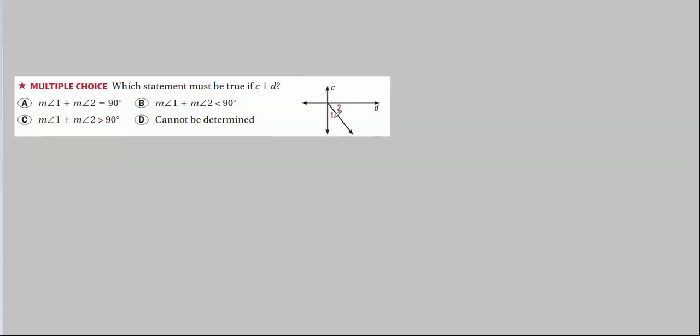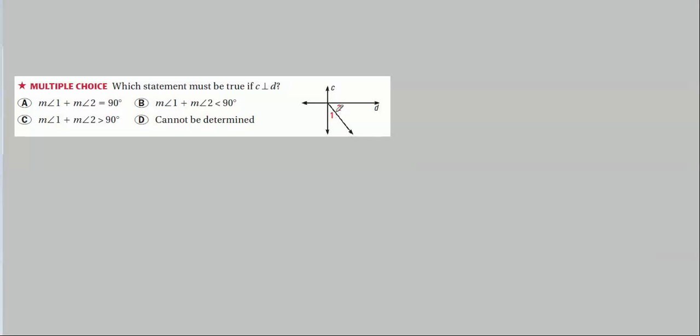Or you could say these are congruent. I just said congruent. Of course, I meant complementary angles. So less than 90? No, I wouldn't say that. Greater than 90? I wouldn't say that. Cannot be determined? Well, sure we can determine it. In fact, they add up to the whole, which is 90 degrees.